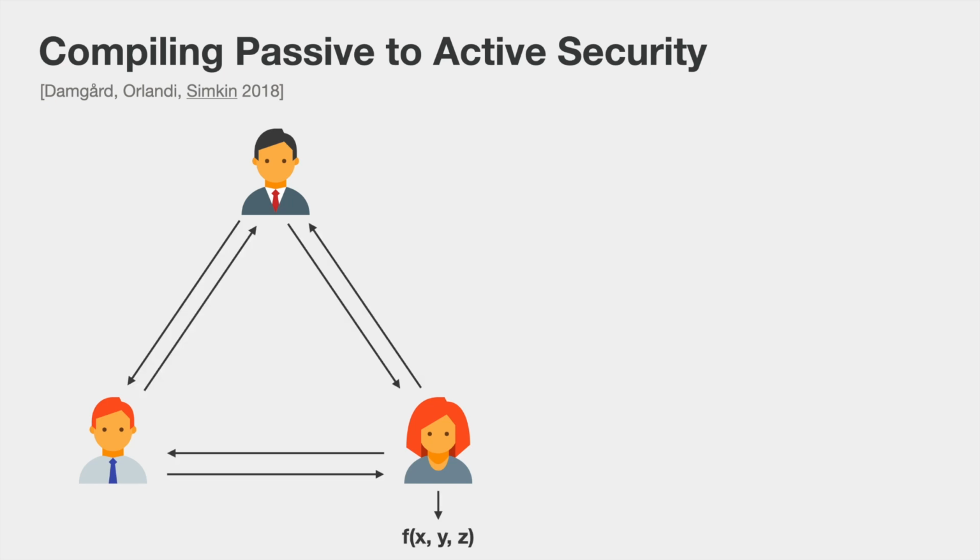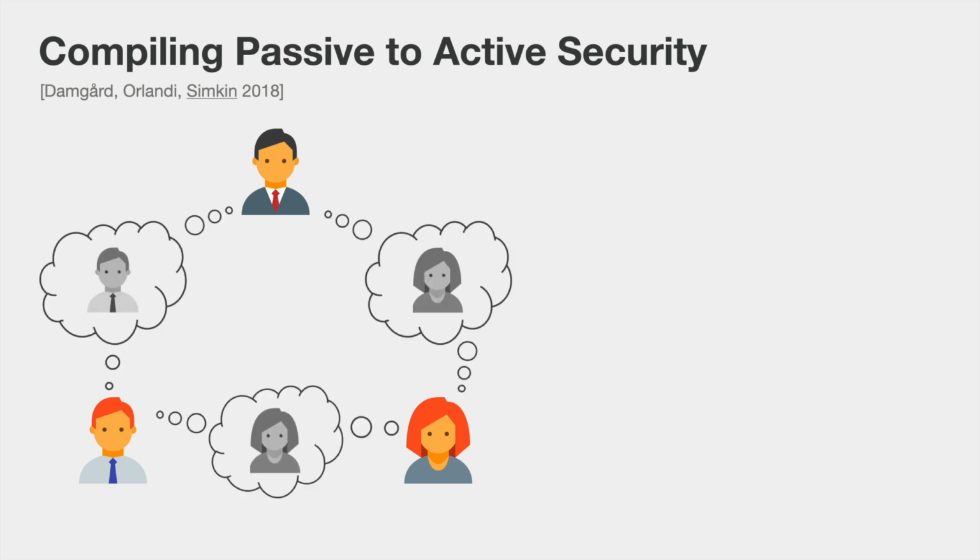So in this setting, we're given a passively secure protocol, and because it is only passively secure, a malicious adversary may send an incorrect message to Alice such that Alice produces the incorrect output. So this is what we need to prevent. And the idea behind our compiler was to